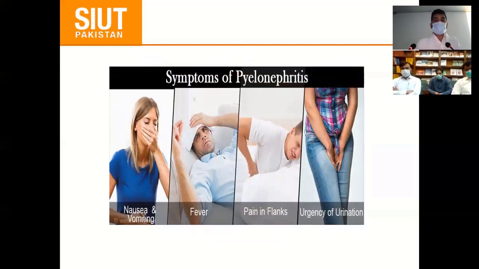So what are the symptoms of pyelonephritis? Mostly patients present with high grade fever 102, 101, 103, with flank pain at the costovertebral region, and nausea and vomiting. This is the basic triad of pyelonephritis. And the urinary tract symptoms like frequency, urgency, nocturia.